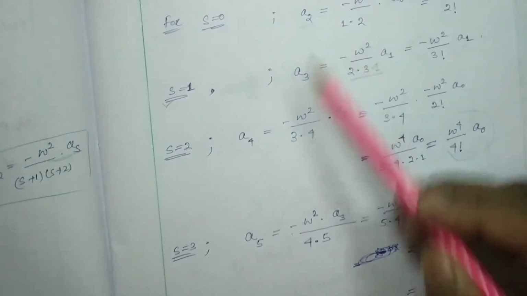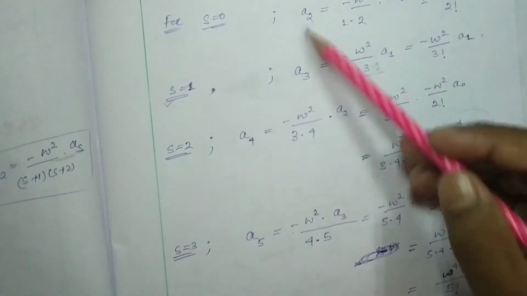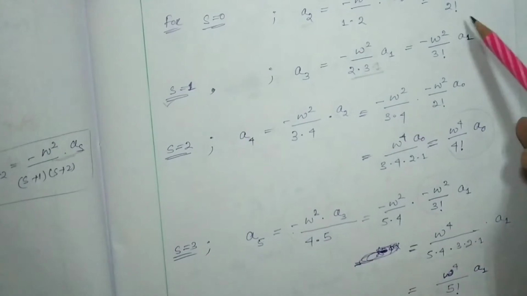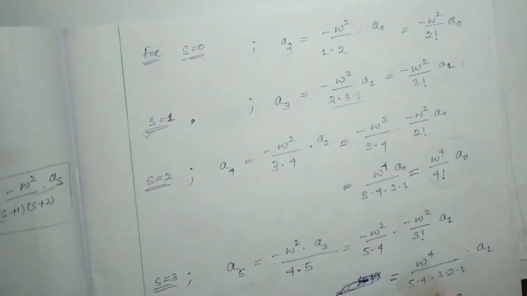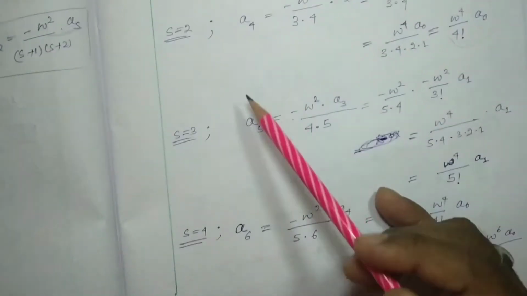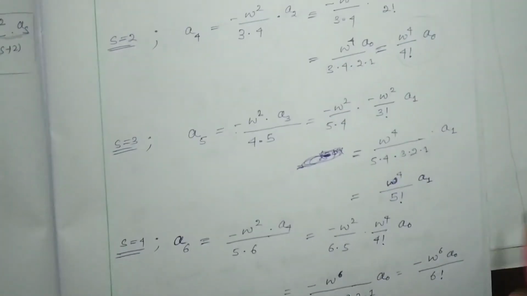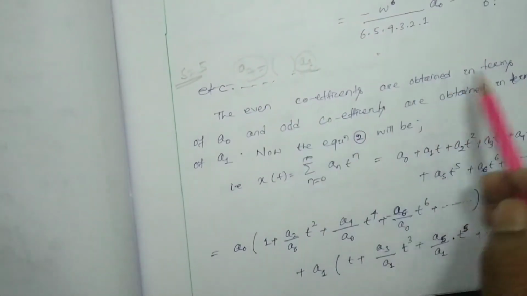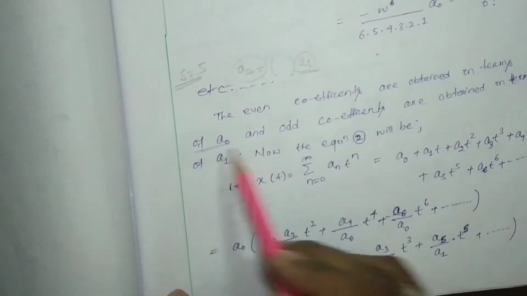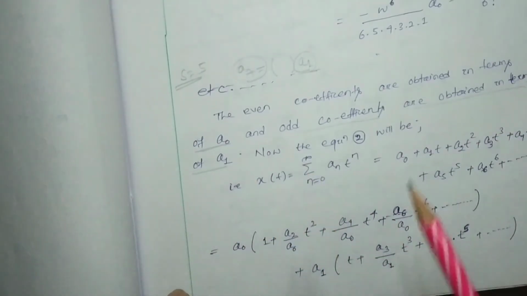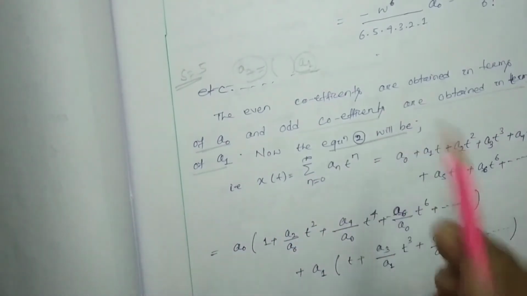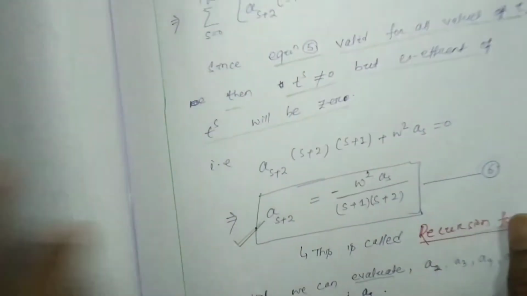That means even terms will be represented with the help of a0. Odd terms, that means a3, a5, a7, will be in the form of a1. So the even coefficients are obtained in terms of a0 and the odd coefficients are obtained in terms of a1. Now we are going to consider equation number 2.